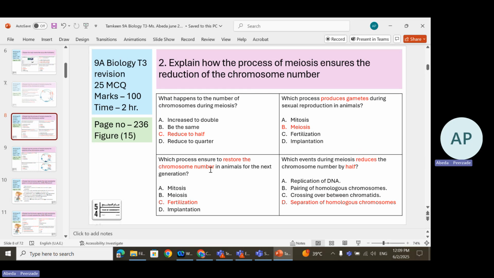Which process ensures the restoring of the chromosome number in animals for the next generation? Now, what is being asked? You have been asked a process in which the chromosome number is being restored. That is fertilization. Which event during meiosis reduces the chromosome number by half? What is that event when the chromosome number gets halved? That is the separation of homologous chromosomes. Repeat it twice, thrice. Separation of homologous chromosomes creates the haploid.